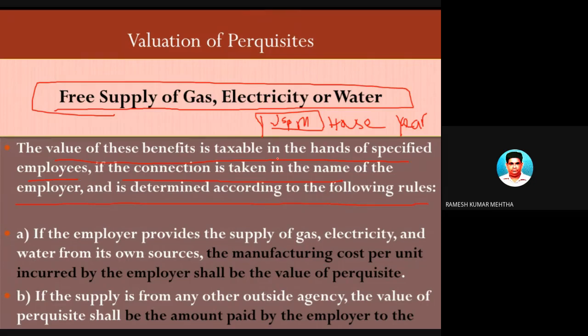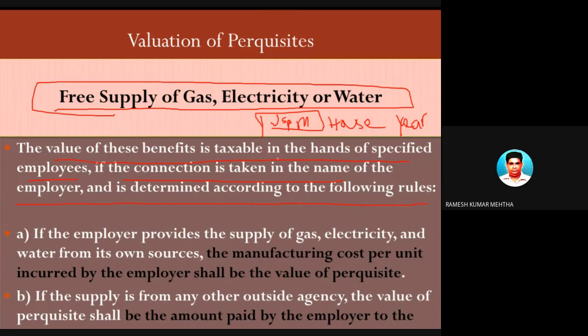So all these gas connections, electricity bill and water bill are in the name of the employer, and if the advantage of gas, electricity and water is provided to the employee, then this is going to be taxable only in the hands of a specified employee, not in all the cases.